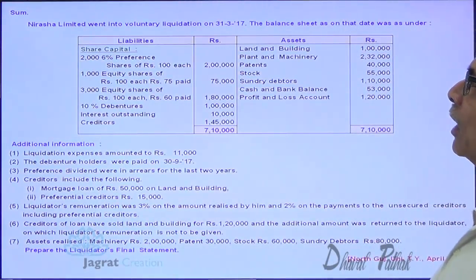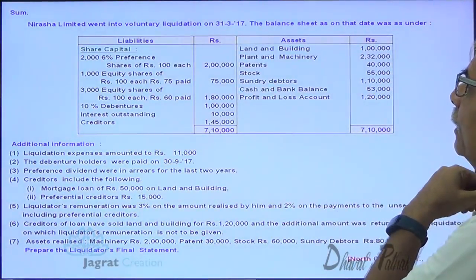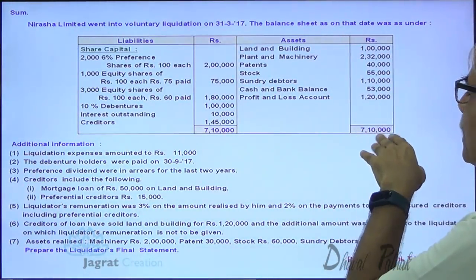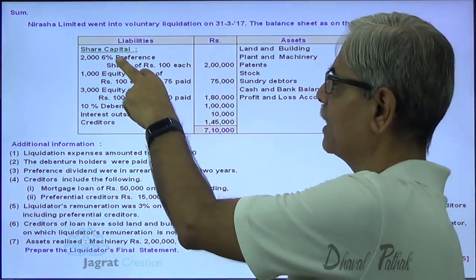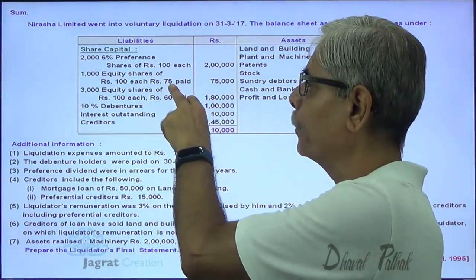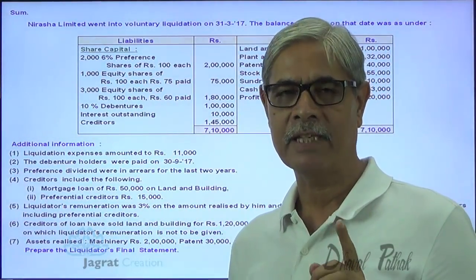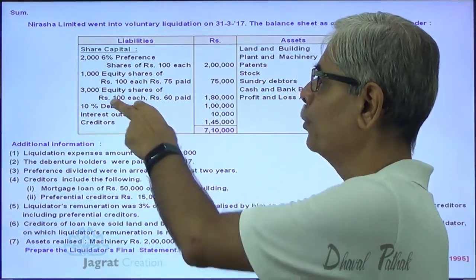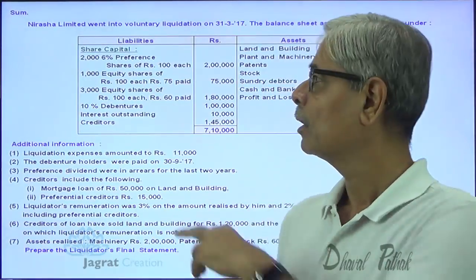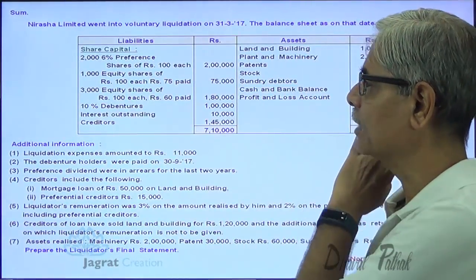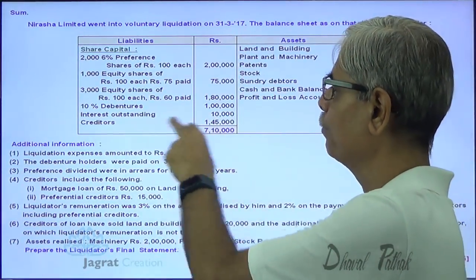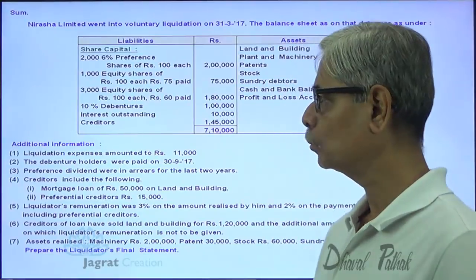Nirasha Limited went into voluntary liquidation on 31st of March 2017. The balance sheet as on that date was as under. So these are the assets. Total of assets is 7,10,000. On the liability side, there is preference share capital and equity share capital. There are two types of equity share capital, both partly paid up. One is paid up to the extent of 75 against the face value of 100, and the other type is paid to the extent of 60 rupees against face value 100. 10% debentures 1 lakh. Interest outstanding up to 31st of March 2017 is 10,000. Creditors are 1,45,000.